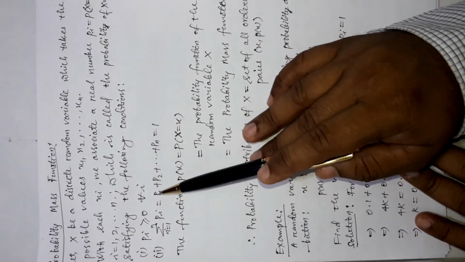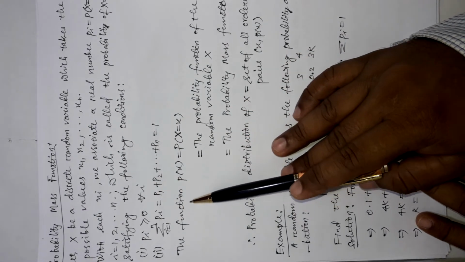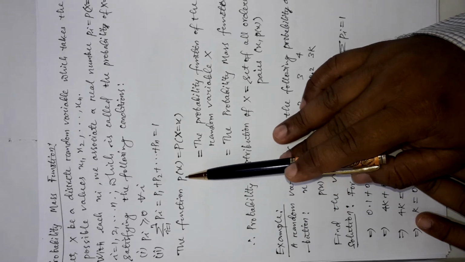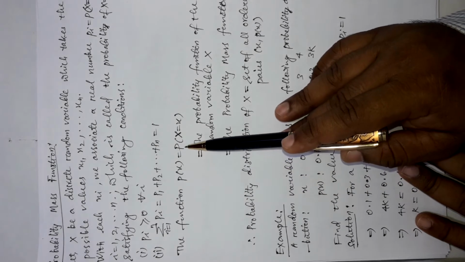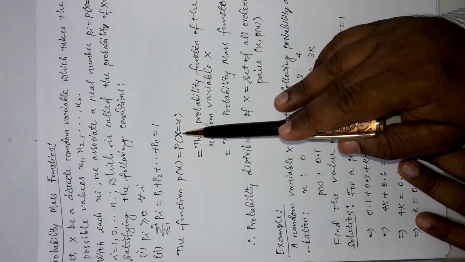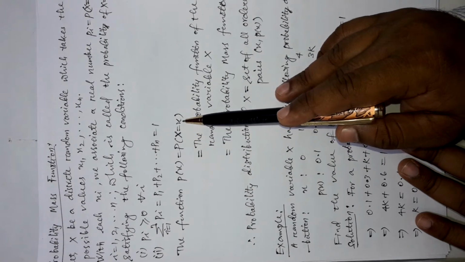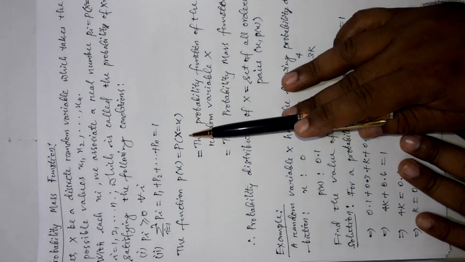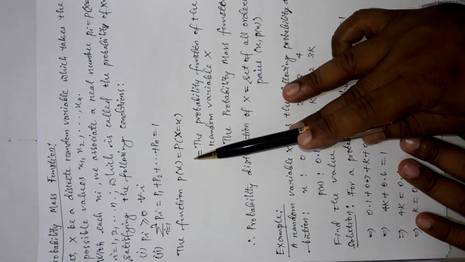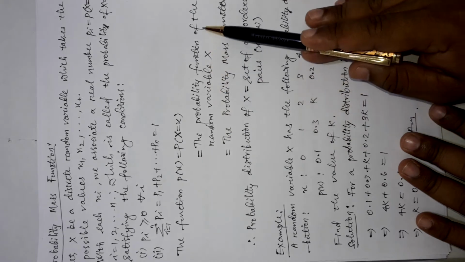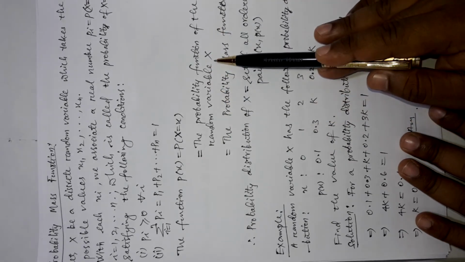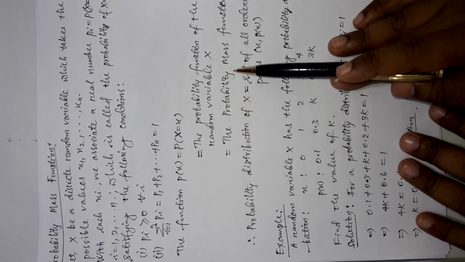If these two conditions are satisfied, then the function p(x), which is nothing but the probability of the random variable x for a particular value of small x, is called the probability function of the random variable x, which is also called the probability mass function.